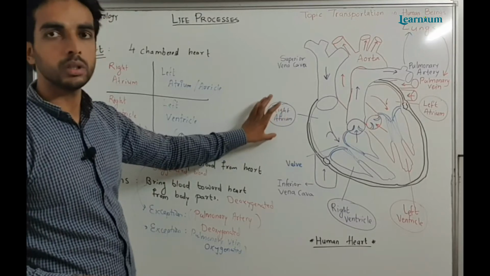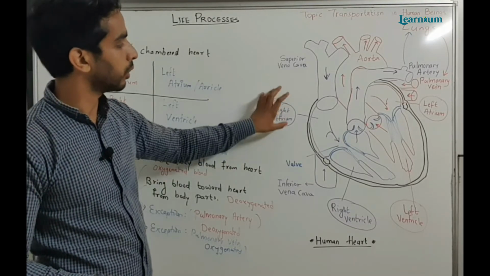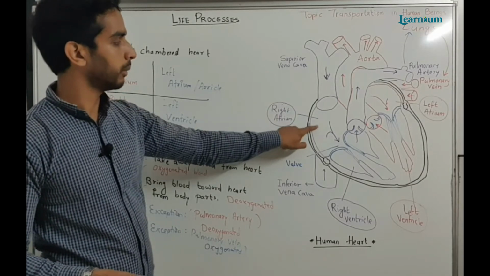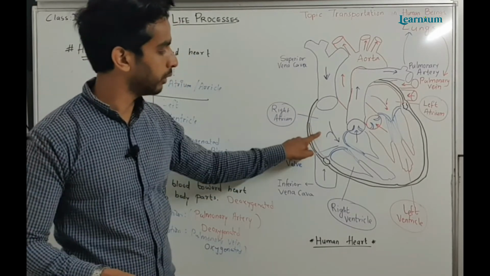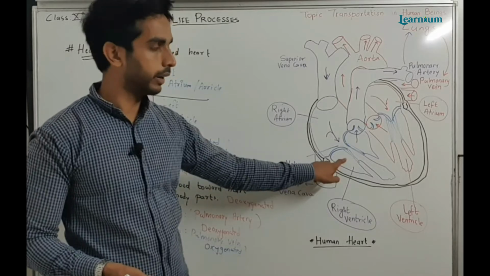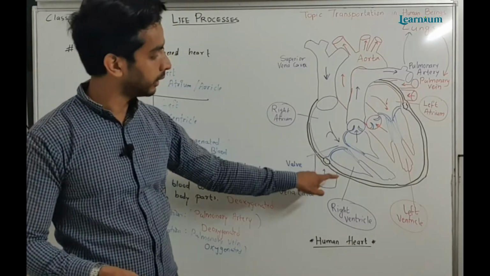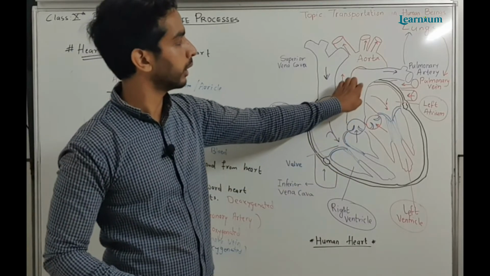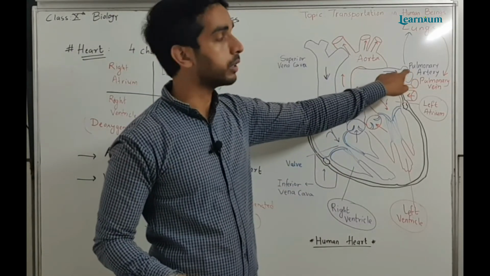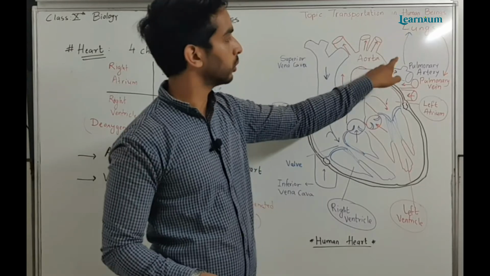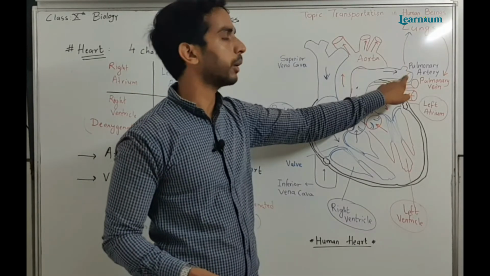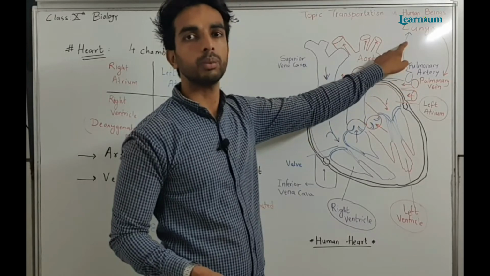The deoxygenated blood enters the right atrium, then goes to the right ventricle, which is the lower part. Then the right ventricle pumps the blood into the pulmonary artery, which is connected to the lungs.